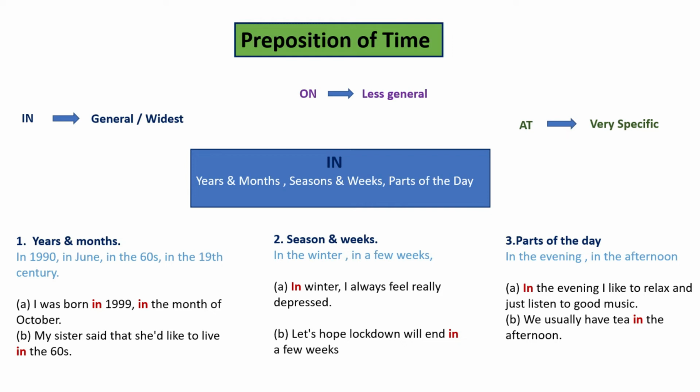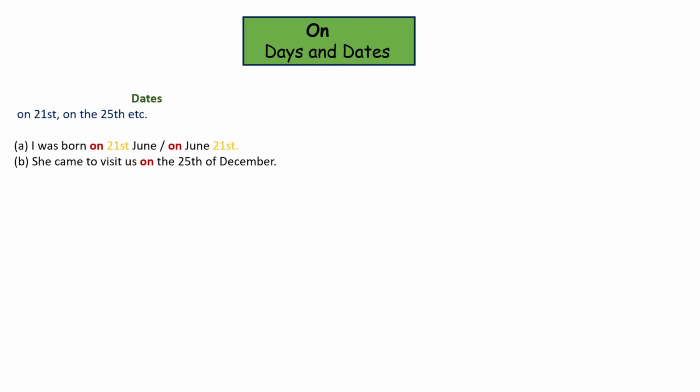So let me repeat what we just said. In is the most general one. For example, for years and months, seasons and weeks, and parts of the day. Okay, let's go on to the next point, which is on. On is usually used with days and dates. On is less general, as we mentioned before. Now let's see how it is used.